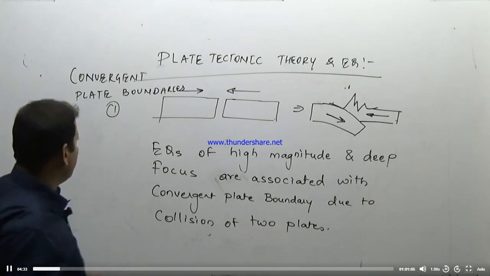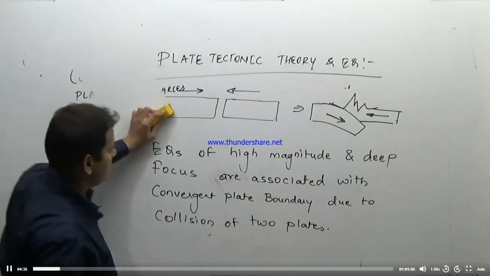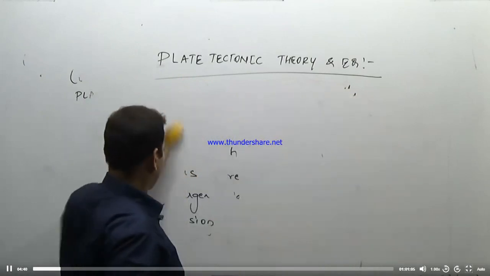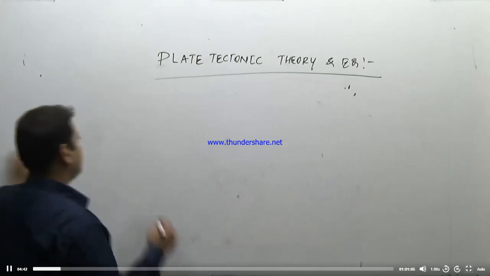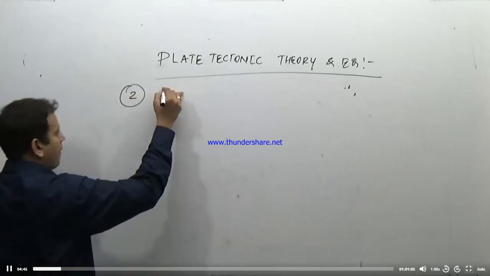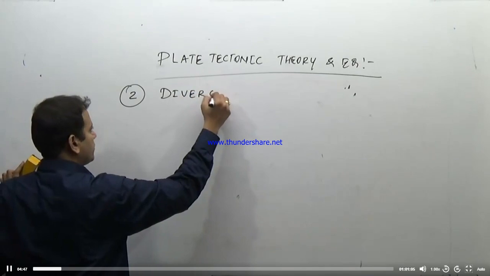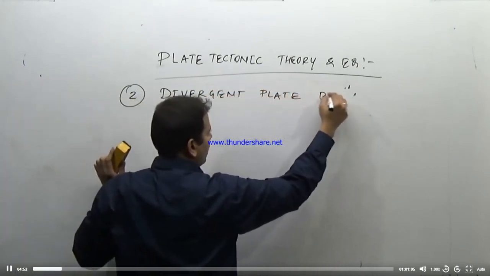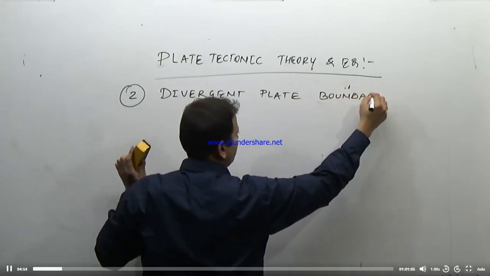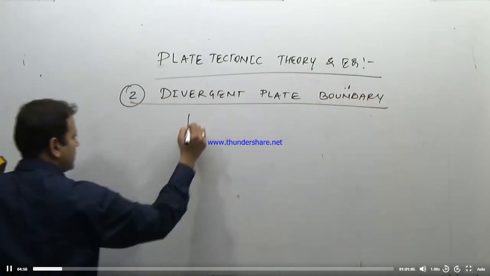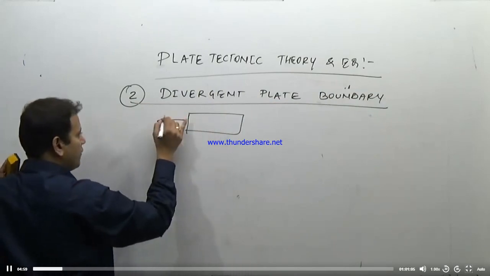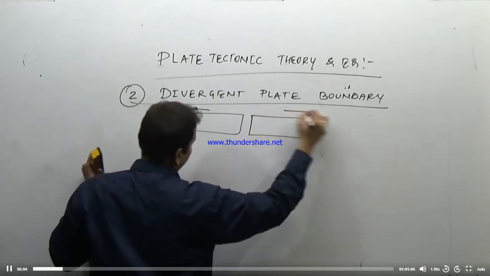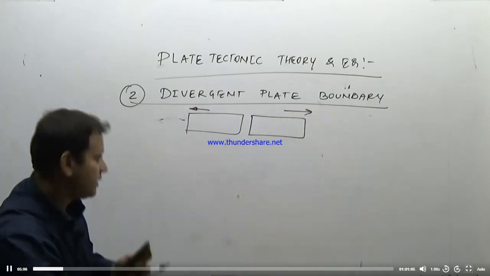So the second kind of plate boundary is a divergent plate boundary. What happens at divergent plate boundaries? The plates move away from each other, resulting in the upwelling of magma or lava and forming mid-oceanic ridges.